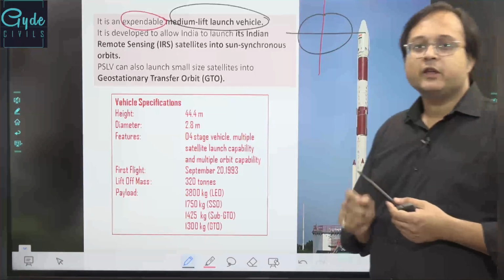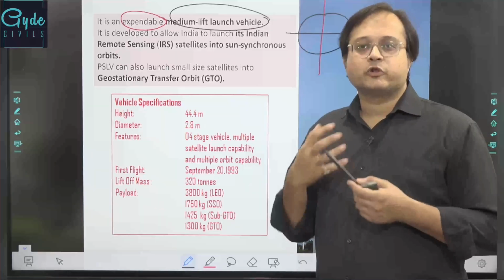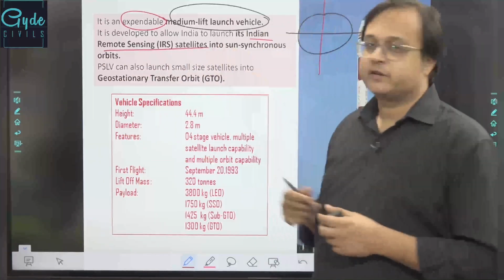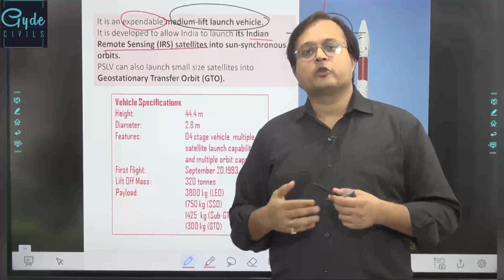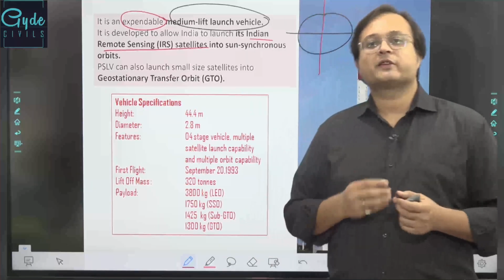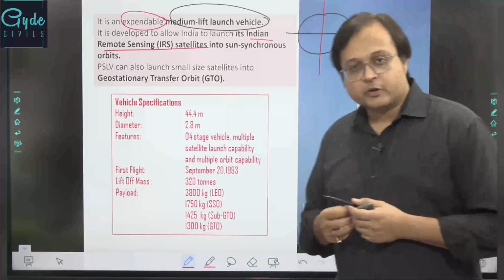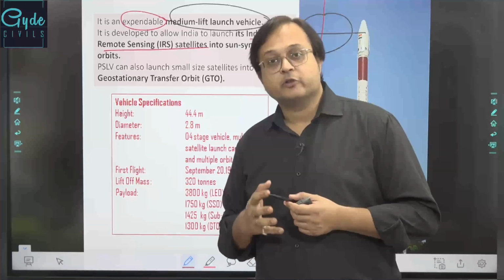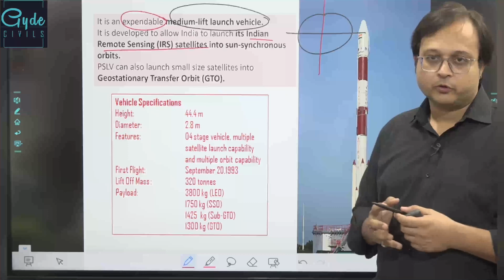So PSLV was initially designed for the Indian Remote Sensing satellite systems, right? And later on, as the requirements, needs and missions have expanded with ISRO, PSLV has delivered for various other missions also, mainly the Mars Orbiter Mission and the Chandrayaan mission. Anywhere we say PSLV has delivered, so it has become the workhorse or the most reliable launch vehicle system also.